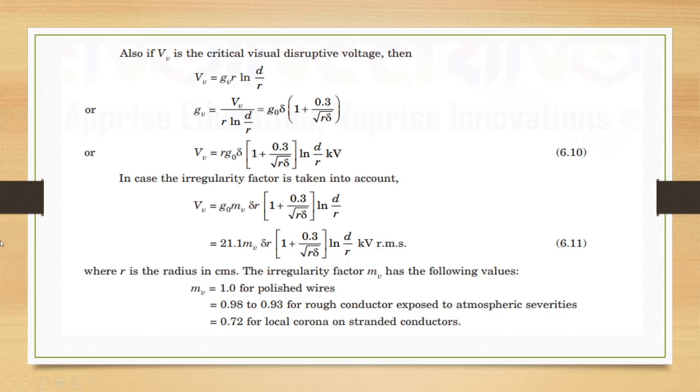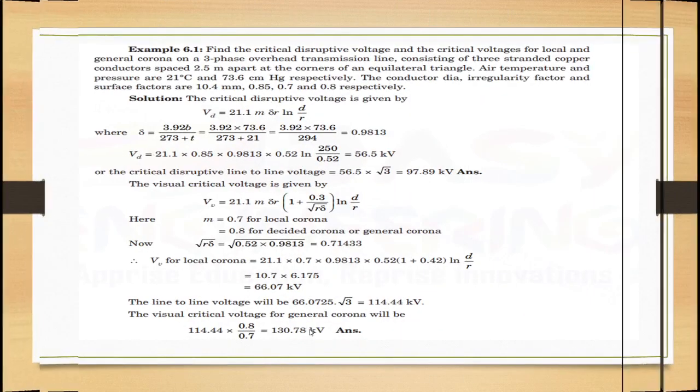In case the irregularity factor is taken into account, then VV is 21.1 MV delta R into 1 plus 0.3 by root R delta ln d by R. R is the radius in centimeter and the irregularity factor MV has the following values: 1 for polished wire, 0.98 to 0.93 for rough conductor, 0.72 for local corona on standard conductors.